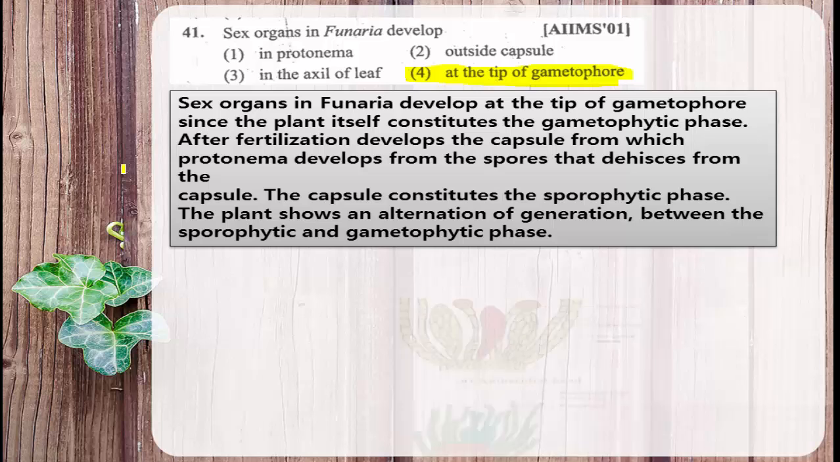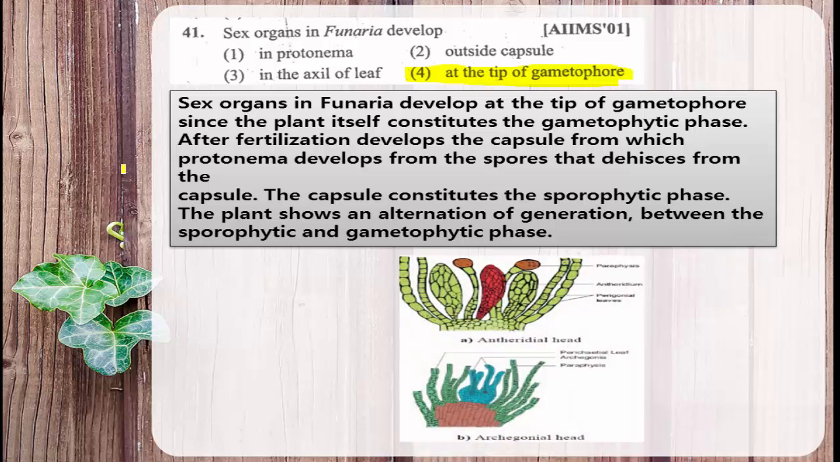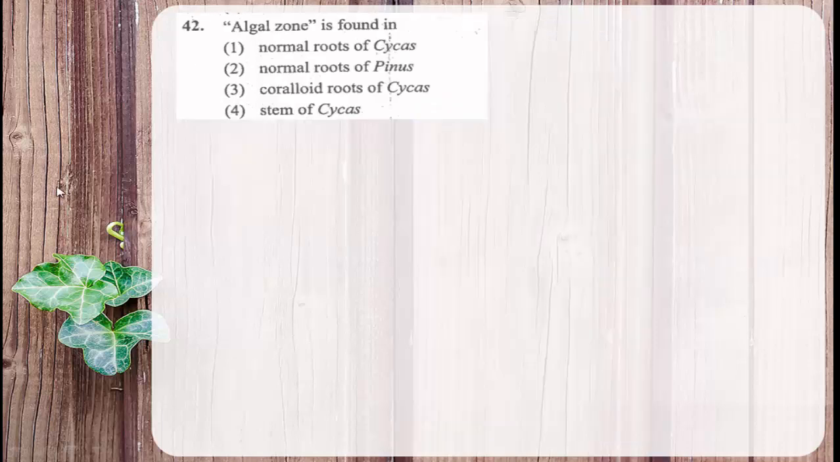So, in case of Funaria, how do they appear? Here you can see the antheridium, which is the male sex organ, and this is the female sex organ, and how they are growing or how they have developed in Funaria at the tip of the gametophyte. So this is the right answer for the question. Then moving to the next one.